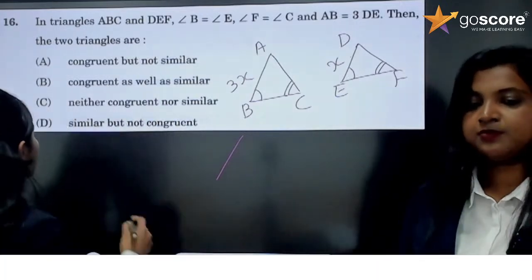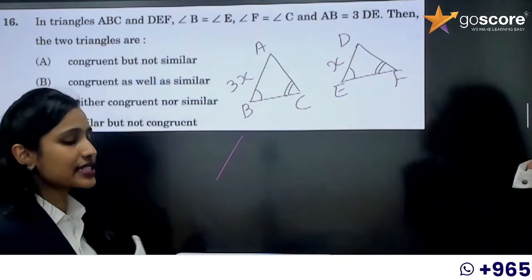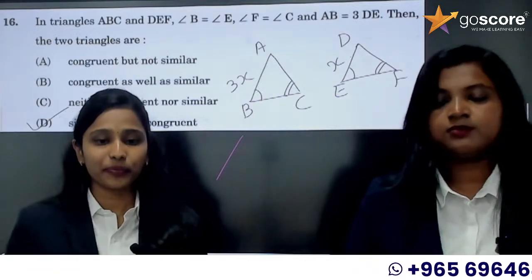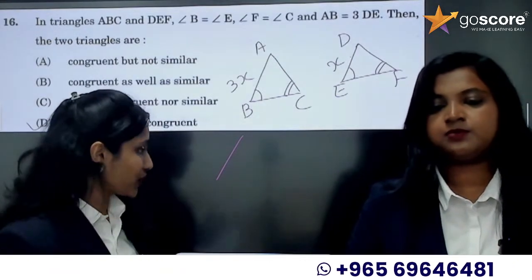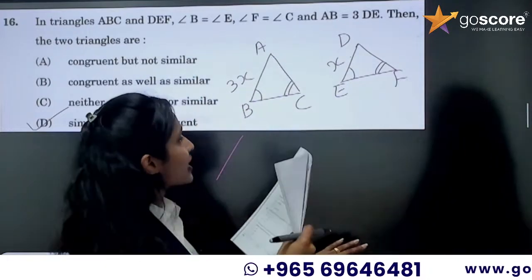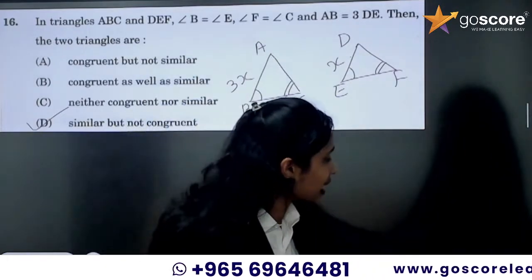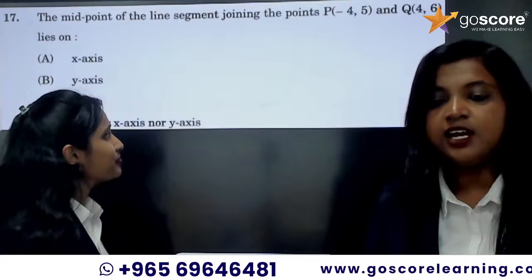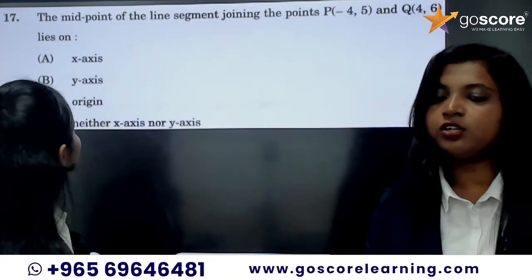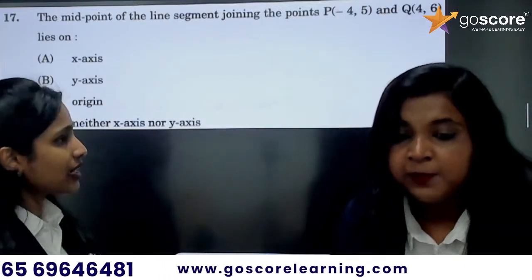Similar but not congruent. So option D is the correct answer. Clear? Similar but not congruent. If sides are equal, then we can say it is congruent and similar. Okay, Sana, is it clear? It's not congruent.